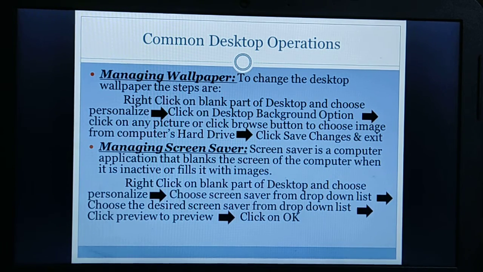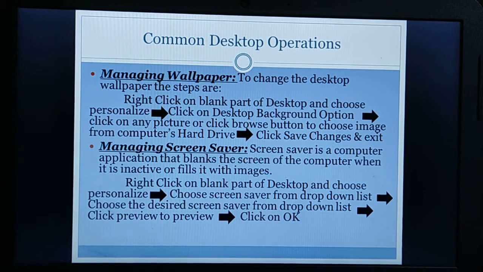We have to again right click on the blank part of the desktop and choose the personalize option. Next we have to choose the screensaver option. Then we have to choose the desired screensaver from the drop down list. We can get a preview of the chosen screensaver by clicking the preview option, and then we have to click on the OK button to apply it as a screensaver.